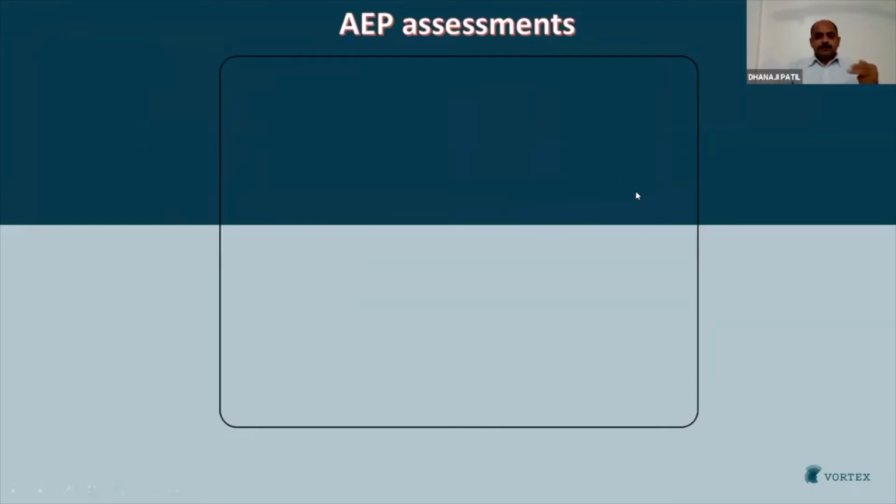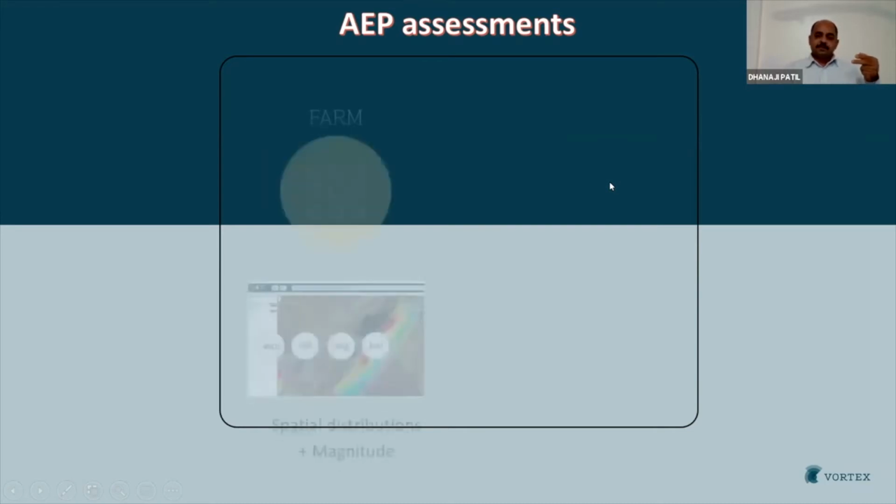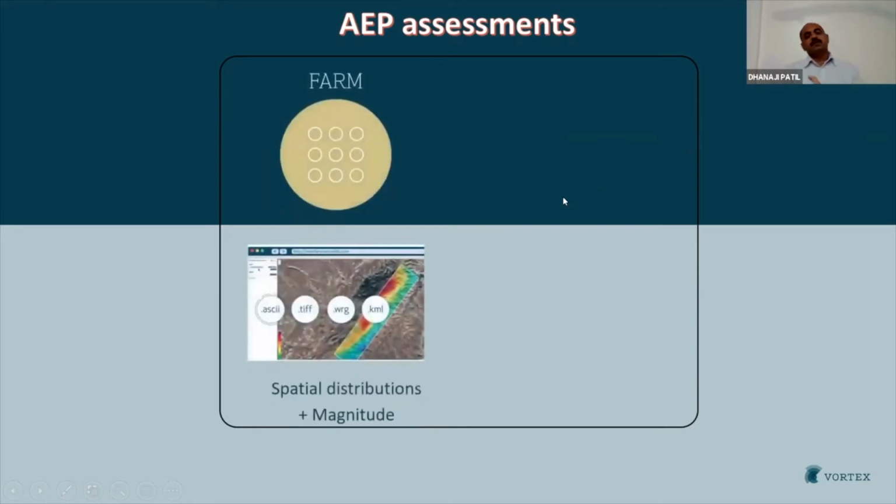And when we want to do the AEP assessment, in the previous slide we saw that the spatial distributions are important in the case of maps, and the magnitude of wind is important in the case of mast tab files. But when we are doing the AEP assessments, everything is important: the bin and sector-wise distributions, the spatial distributions of wind over the area, even the magnitude of mean speed. Everything is important as we are doing the AEP calculations, and then the farm gives that possibility.